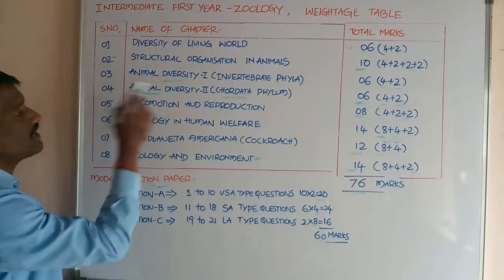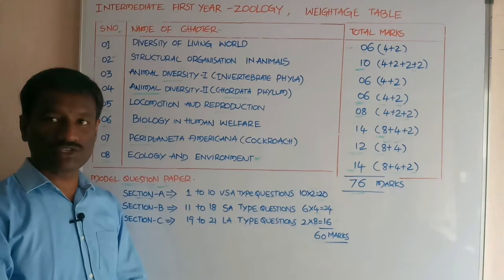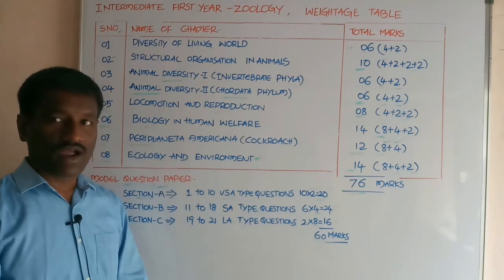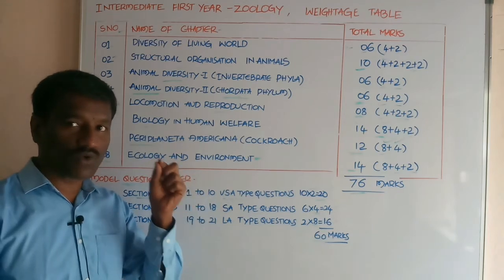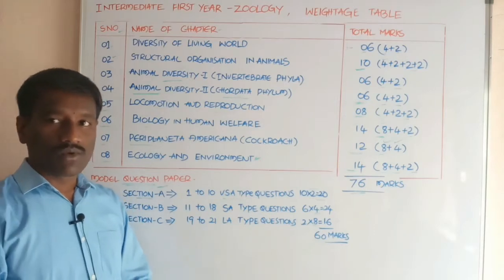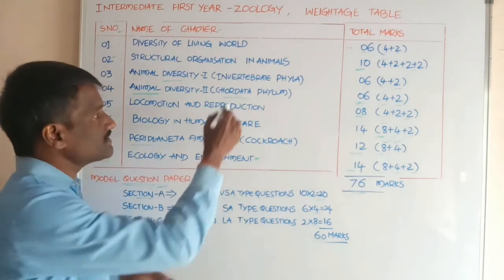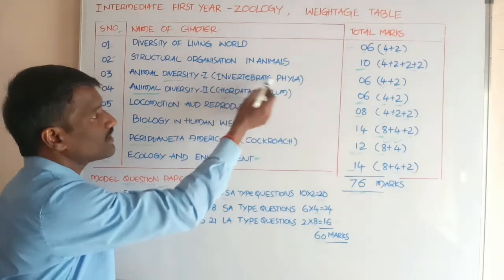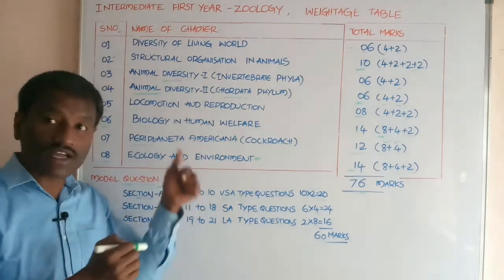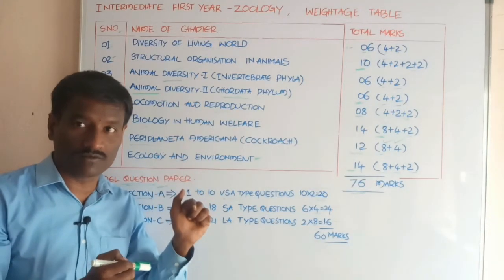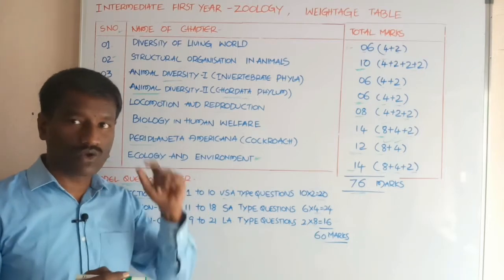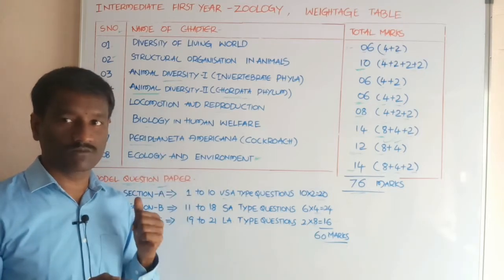Next, fourth one, animal diversity 2. Animal diversity 2 is also animal diversity, and it includes only a single phylum, that one is Chordata. Okay, what is the difference between the phylum Chordata and the invertebrate phyla? The animals present in the phylum Chordata have the notochord in dorsal position, mid dorsal position.